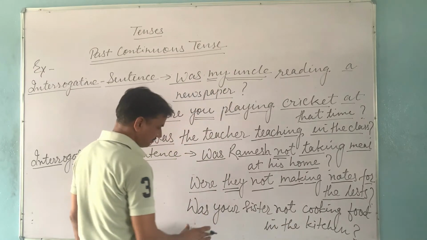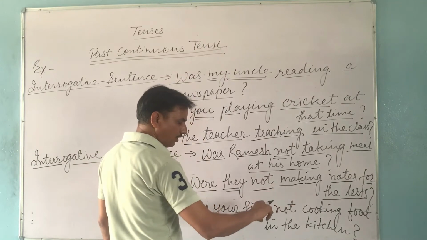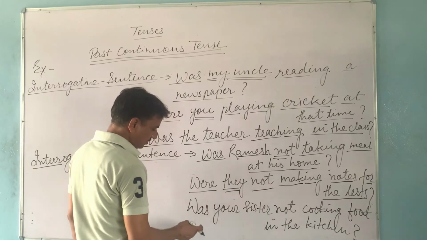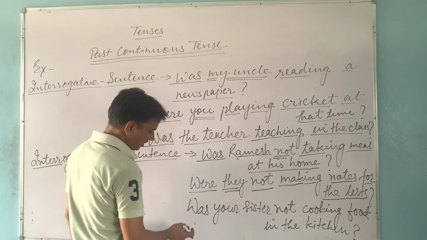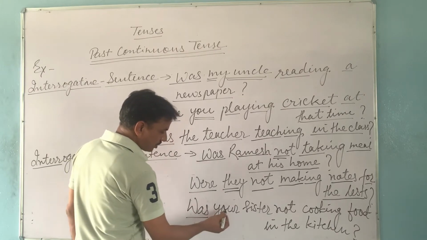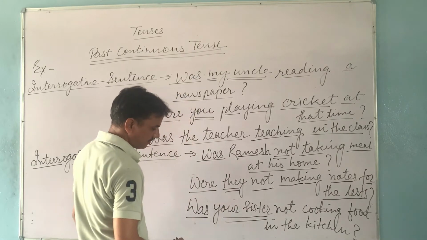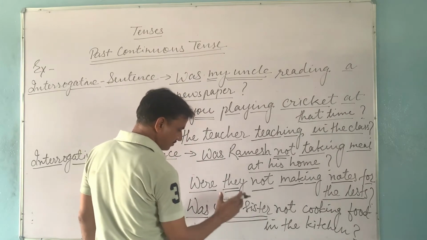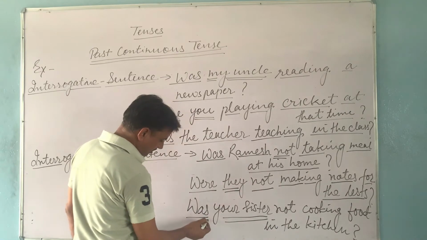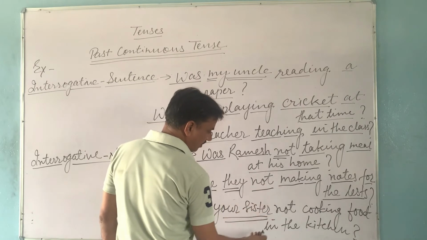In this sentence it is being asked whether the action of cooking food was going on or not. So this is an interrogative negative sentence, and we have started the sentence with was. Why? Because our subject is singular. Your sister is the subject, and this is singular. So starting is done with was. Then after that the same process will be followed.